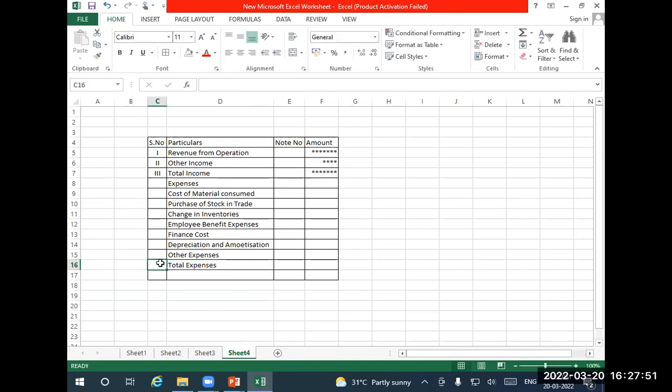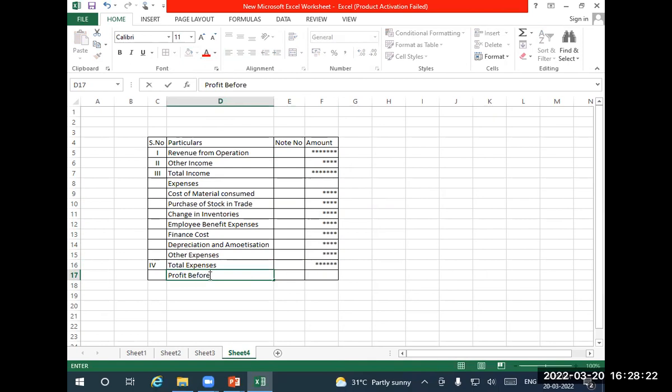Total expense. Total expenditure. So next one, profit before tax.